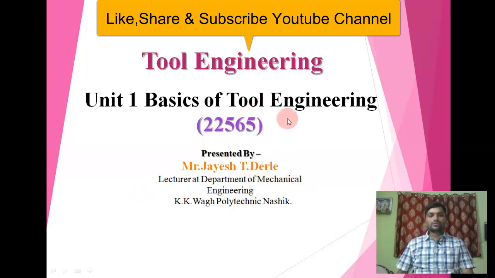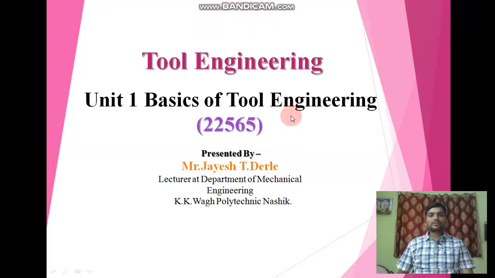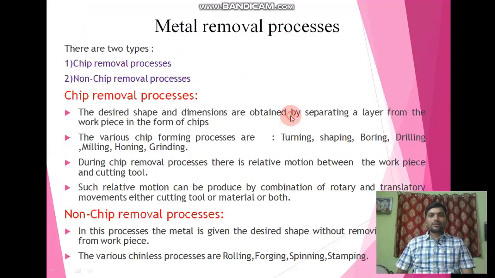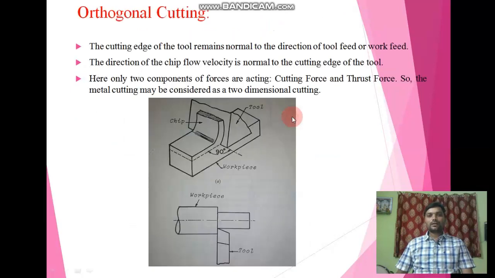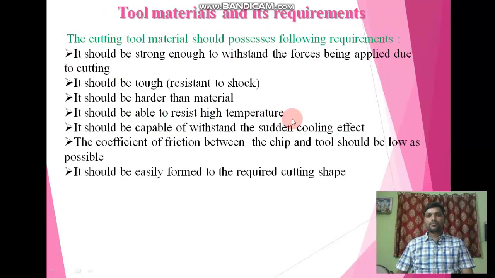So in the previous two sessions, we have seen the basic introductory part of tool engineering. In that we have seen the types of cutting processes, their differences, and exact metal cutting processes. In this session we are going to discuss the tool material and its requirements. First of all we will discuss the requirements of a tool.